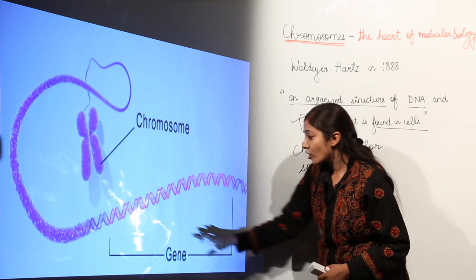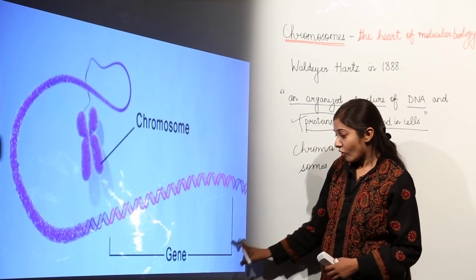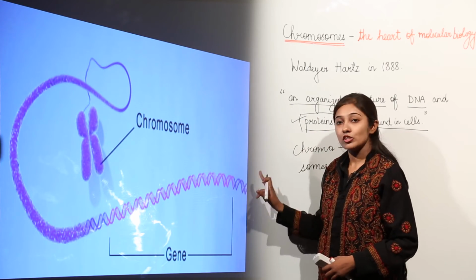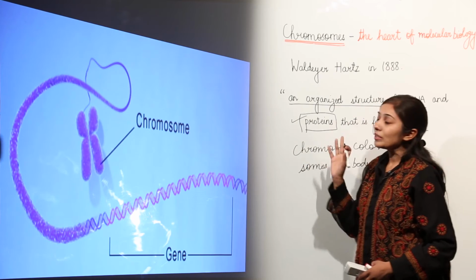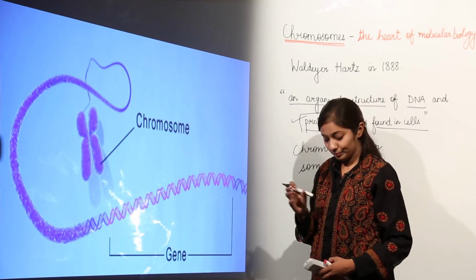And what is a gene? A gene is a segment of DNA which forms a unit of heredity, remember. So a gene is the segment of DNA which forms a unit of heredity. Now we'll discuss how these chromosomes are actually formed from the DNA molecule.